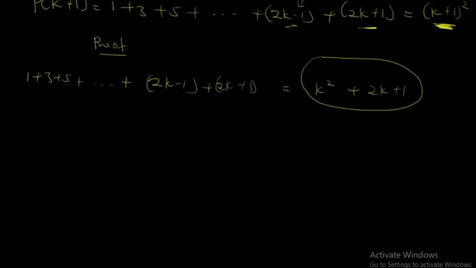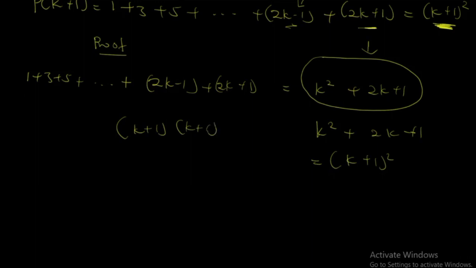So for us to prove it mathematically, you add 2k plus 1 to each side, and then we concentrate on this side and work with it. The secret aspect is that we know we're going to get k plus 1 squared. So let's simplify: k squared plus 2k plus 1. When you do it correctly, after simplifying, you get k plus 1 squared, because you get k plus 1 and k plus 1.